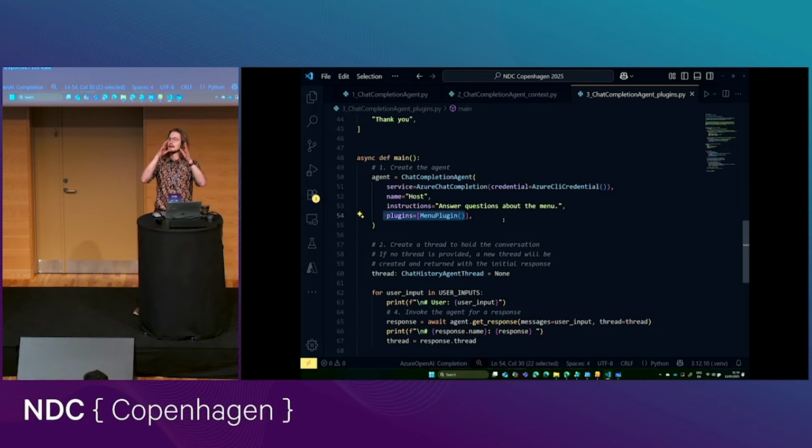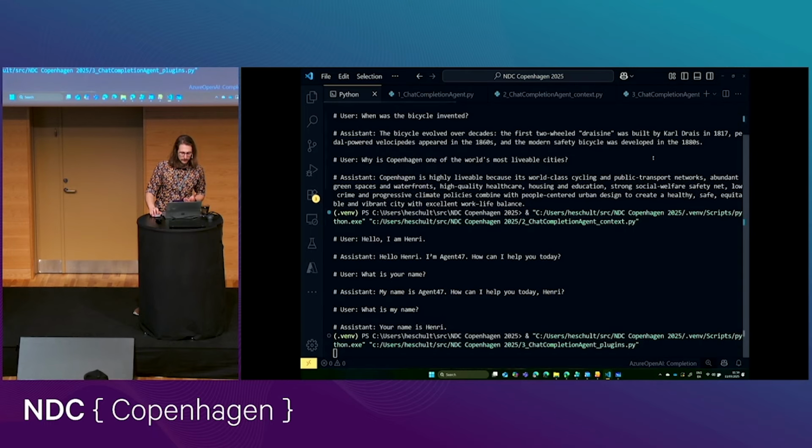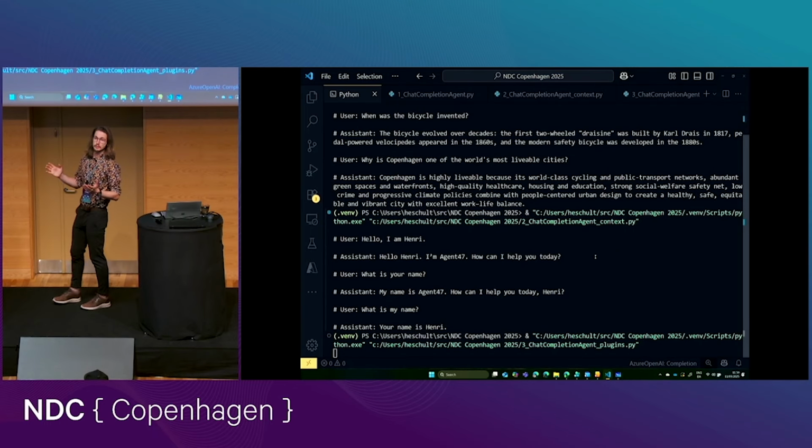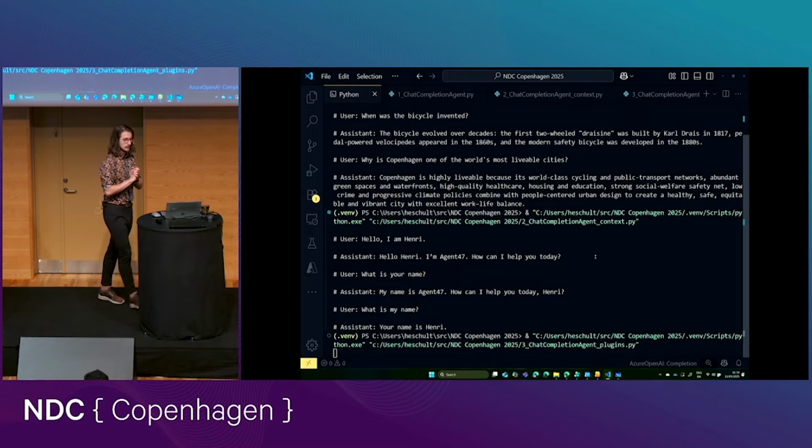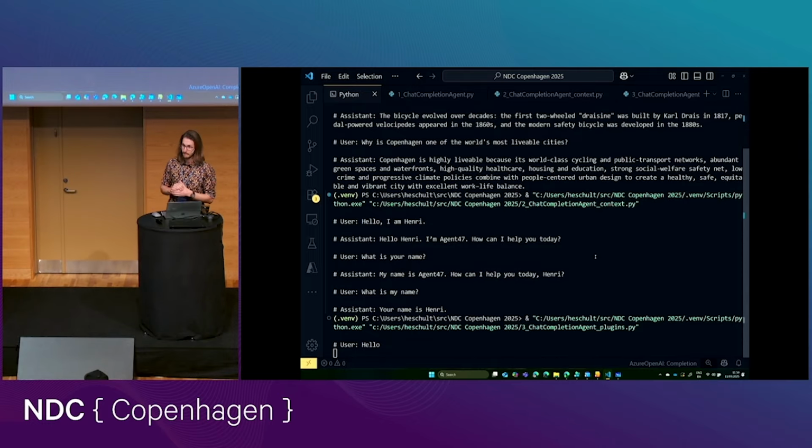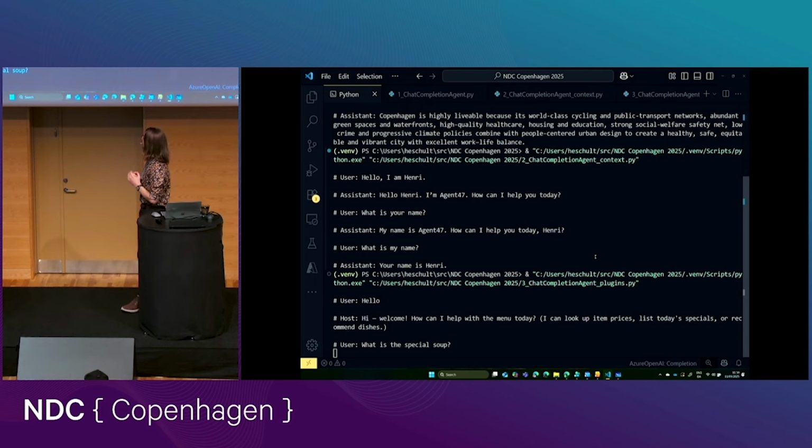But we have to be explicit and say, this plugin should be allowed here. If we now run this, it's going to be very simple. You should see exactly what you're expecting, hopefully. We're saying hello. The AI agent should respond with something friendly, I hope. It says, hi, welcome. How can I help you with the menu today? And then it tells us a little bit about what it can do.